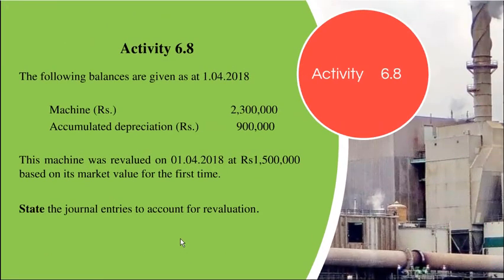Okay, so this is example number 6.8. The following balances are given as at 1st April 2018. Machine at cost is 2.3 million and the accumulated depreciation account balance is 900,000. Now it is said the machine was revalued on 1st April 2018 at 1.5 million based on its market value, for the first time.